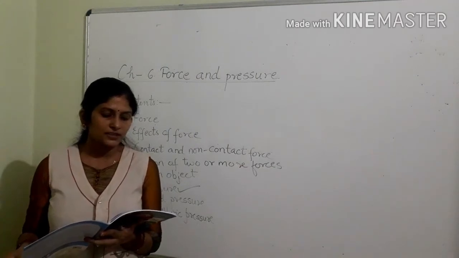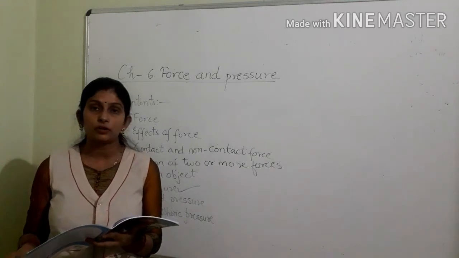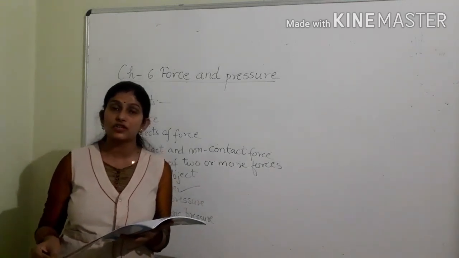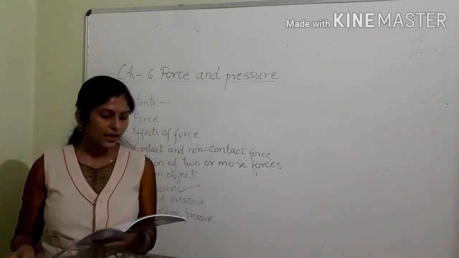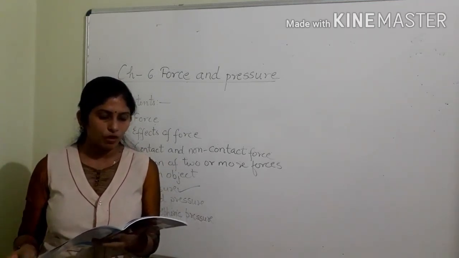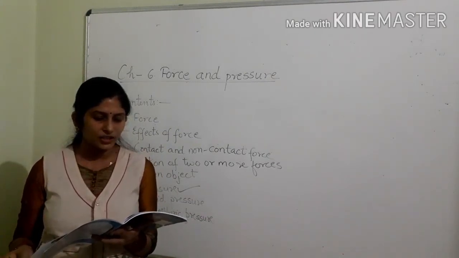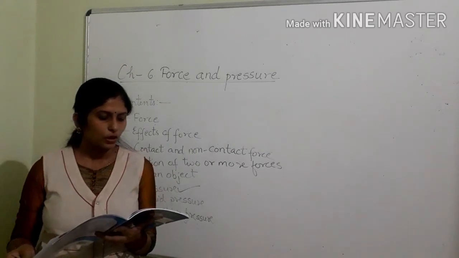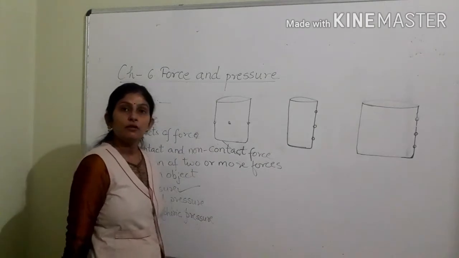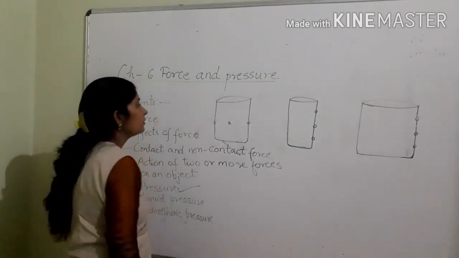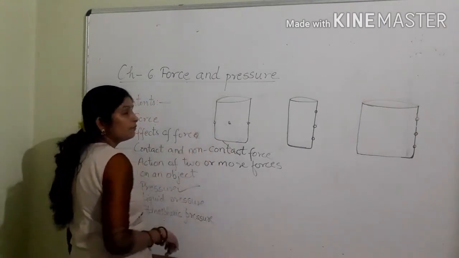4. Which of these components of an atom has a negative charge? Nucleus, neutron, proton, electron. It's electron, which we will study in chapter 7 in detail. C. Look at the containers shown below. Water is poured in each of these containers. Complete the diagrams by drawing jets of water coming out of the holes to show how liquid pressure varies with height. First of all, I am drawing jets of water coming out of these three holes in the first beaker.